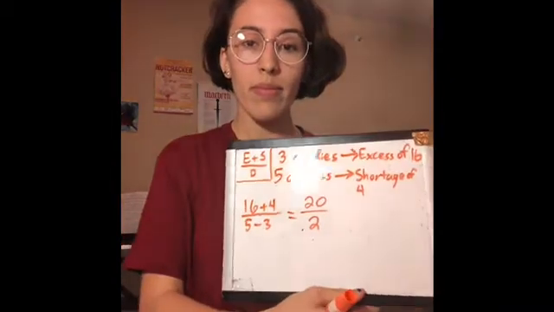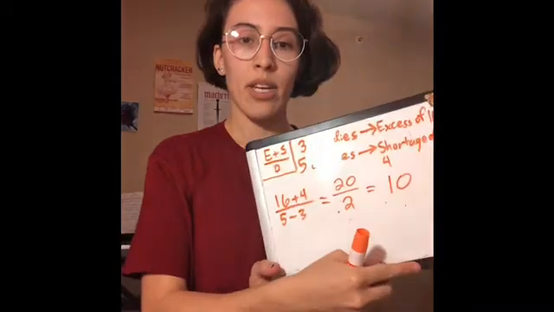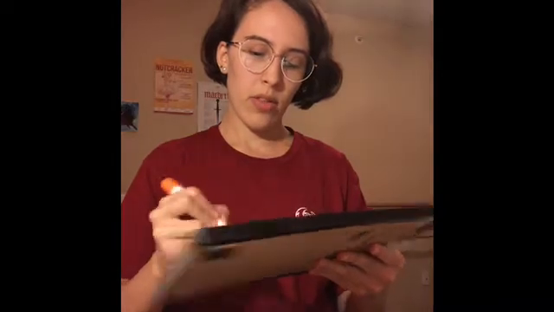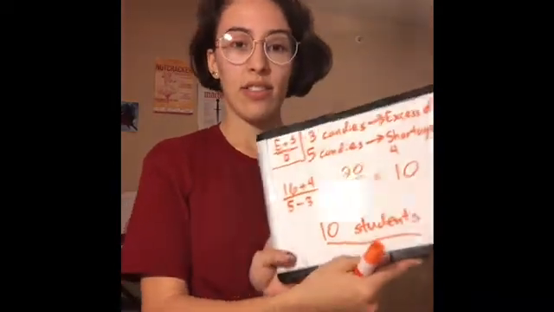So, 16 plus 4 equals 20. 5 minus 3 equals 2. Finally, we can simplify that to 20 divided by 2 equals 10. So, using the formula, we know that there are 10 students in the teacher's class.